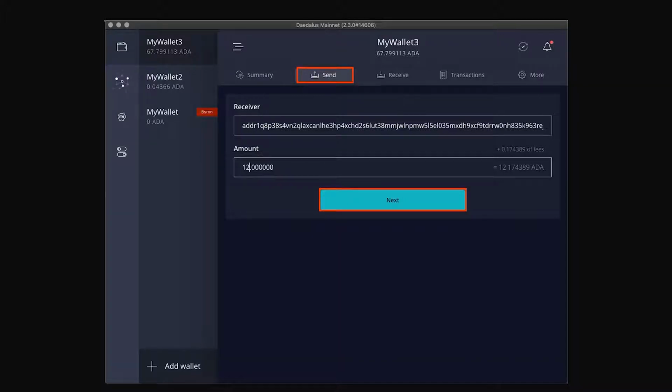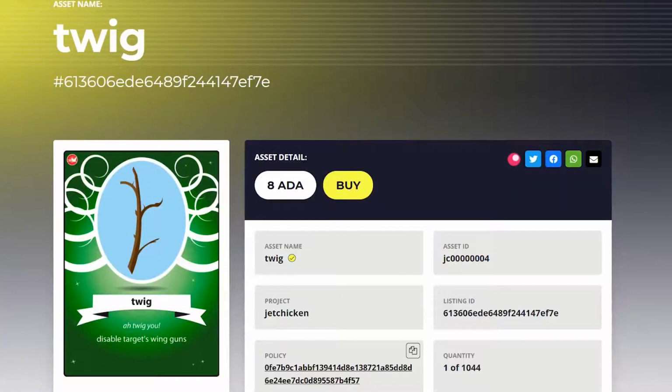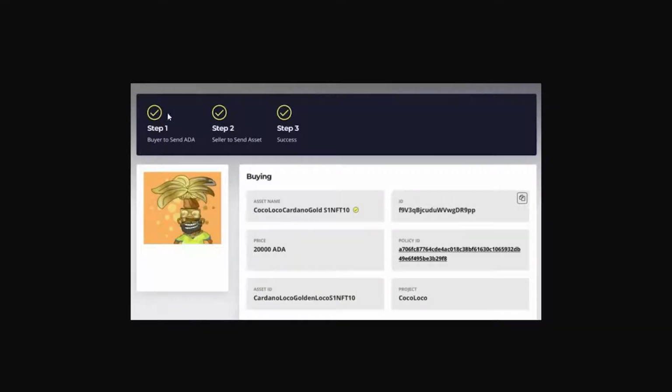The transaction is now being sent. If we go back to CNFT, there we go. That took about 10 seconds.